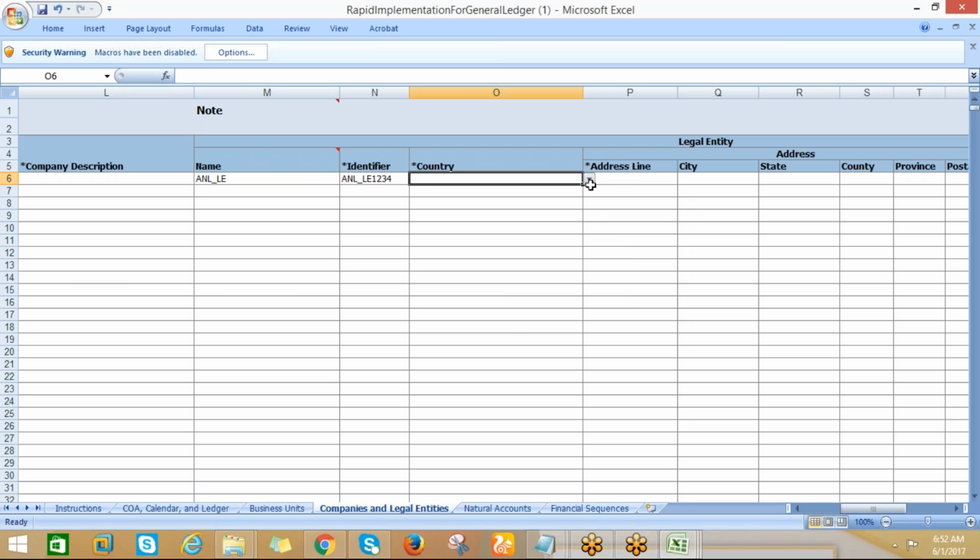Okay, otherwise let me select here. I can go to template and you can select.